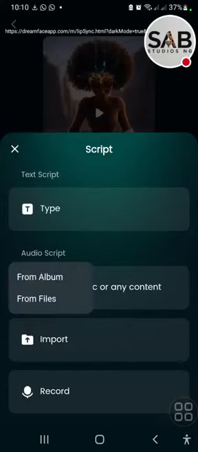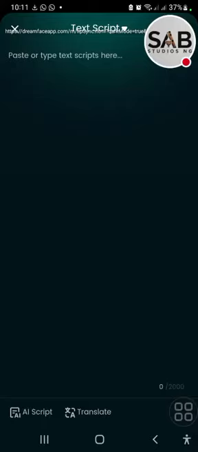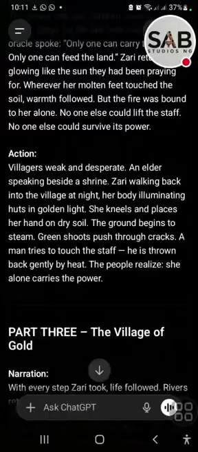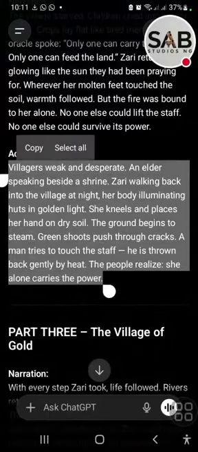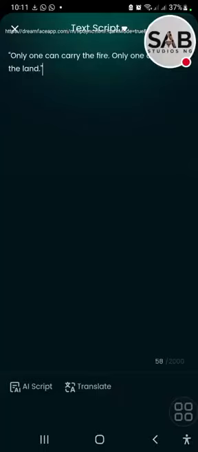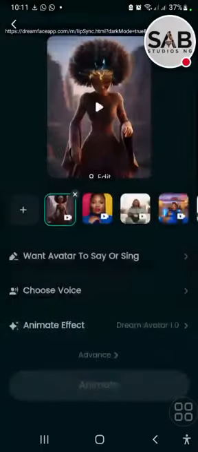Yeah, you can import it from files. That's if you have music that you created, you generated a music and you want your character to sing it into the microphone, or whatever. Like, you already generated a sound, but you're not going to be creating the sound directly here, right? First of all, let's see this one. This one is type. We can copy our script from here, right? When we copy this script, we go here. We can paste it here for the character to speak. Whatever we paste here, that's what the character will speak.